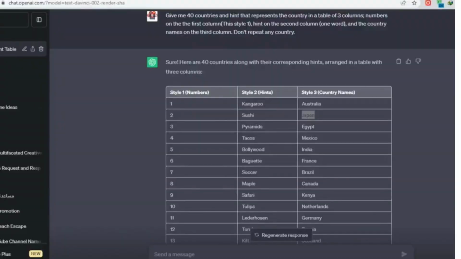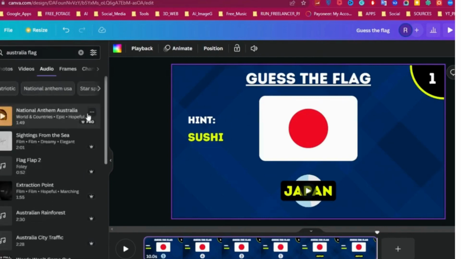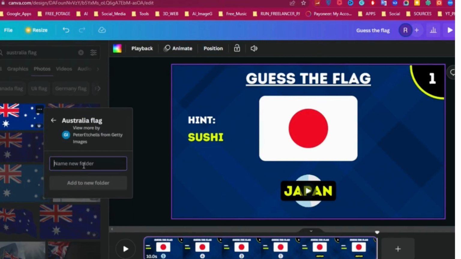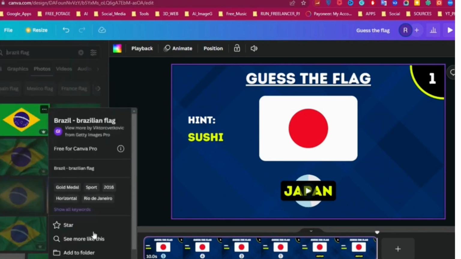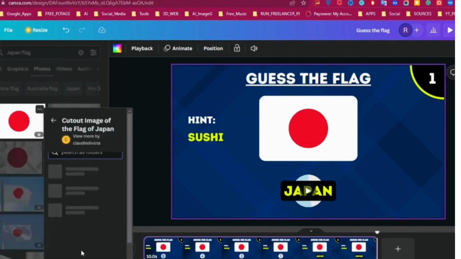The next step is to go to ChatGPT and copy the first country name from the table. Paste it in the search box on Canva and switch to Photos to find a flag. Right-click on the flag and select Add to Folder. We can create a new folder here, give it a name, and add the flag to it. Go back and copy the second country name and paste it here as well. Add the flag to it. I'll repeat this for the other countries, add them to the folder, and skip to the next step.